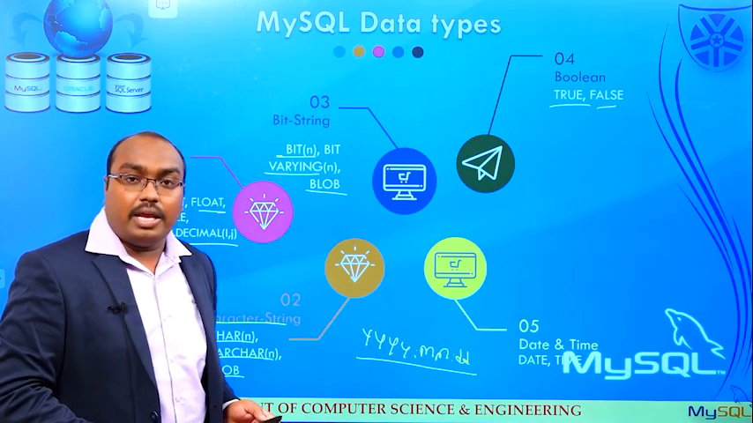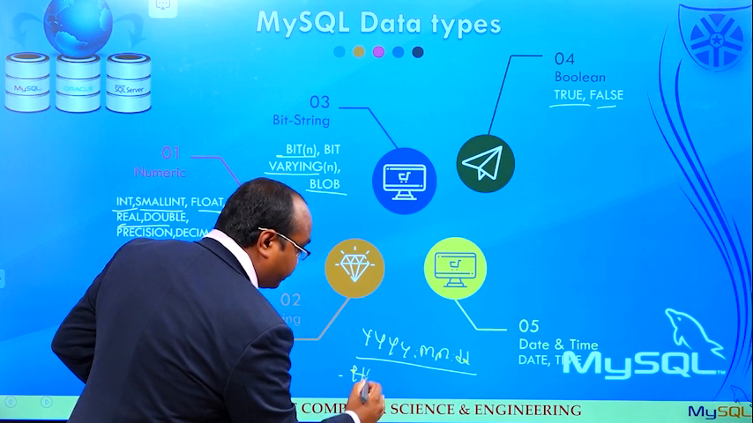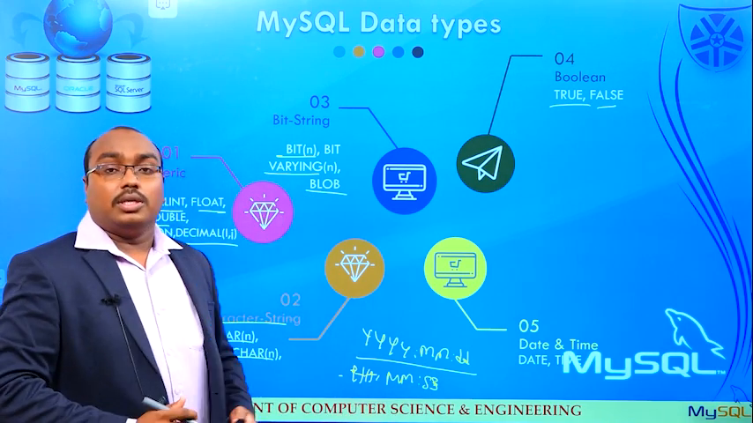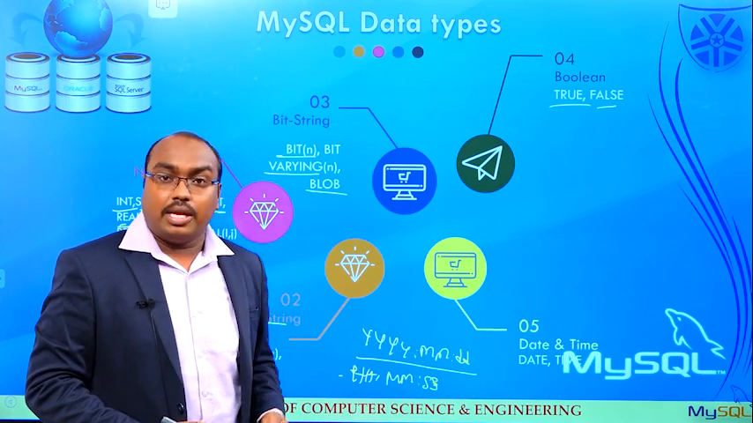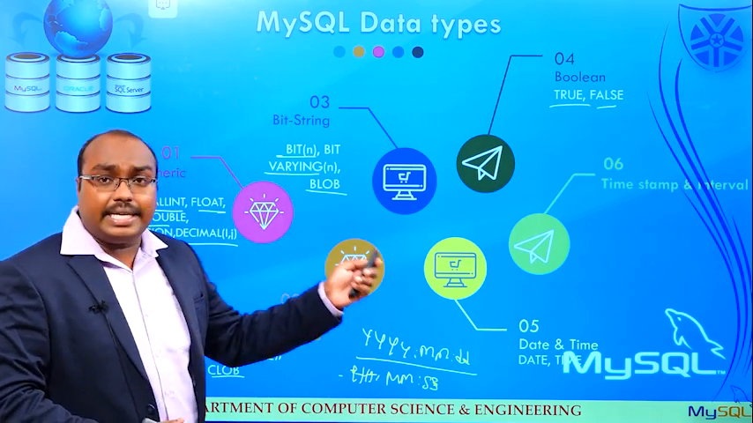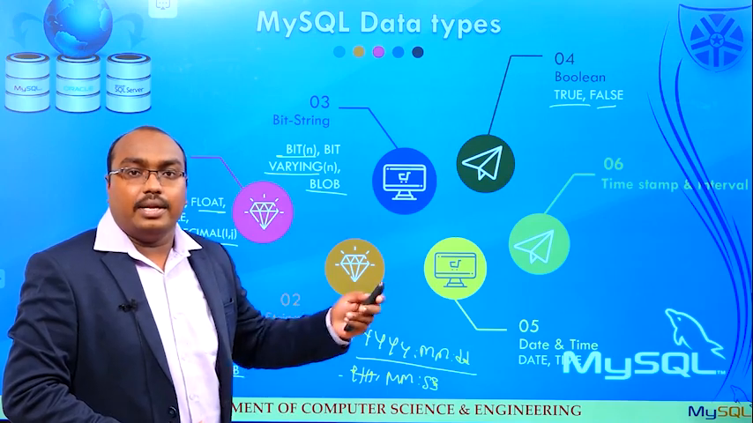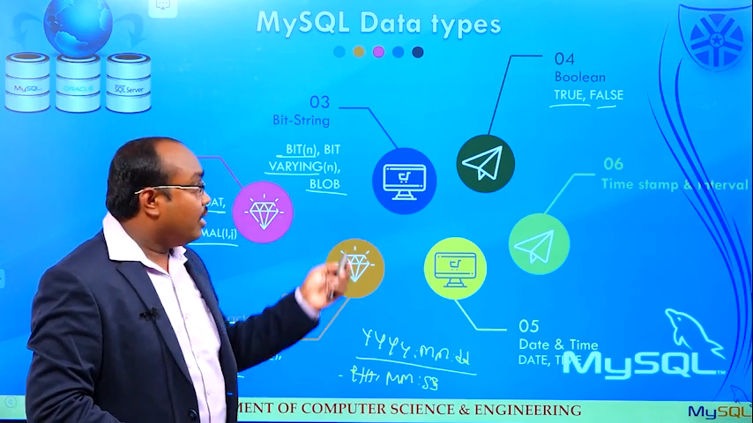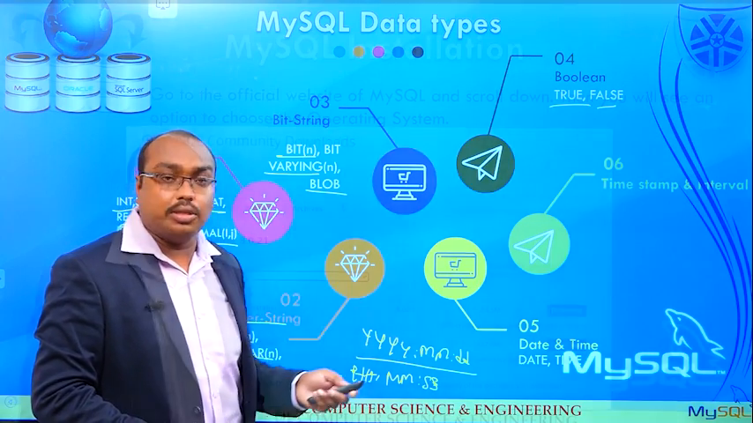The time data type follows the format of hours, minutes, and seconds. So these are the different types of date and time data types. And the last data type is timestamp and intervals. So these are the different types of data types we use in defining our databases: numeric, character string, bit string, Boolean, date and time, timestamp and intervals.